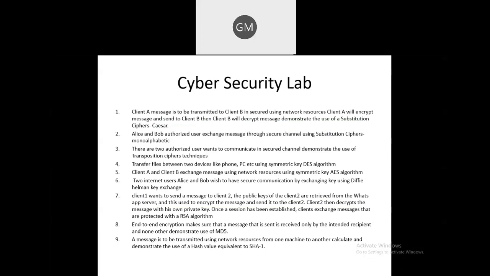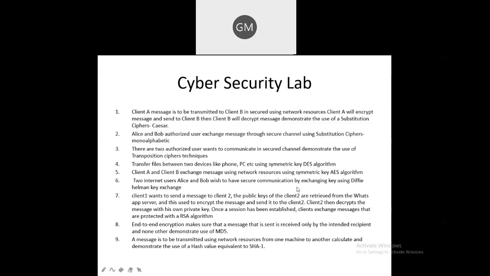The next algorithm, the fifth one which we are going to implement, is where client A and client B exchange messages by using network resources. Here we are going to learn about the implementation of the symmetric AES algorithm, which is also called the Advanced Encryption Standard algorithm. You are going to learn that in that particular assignment.